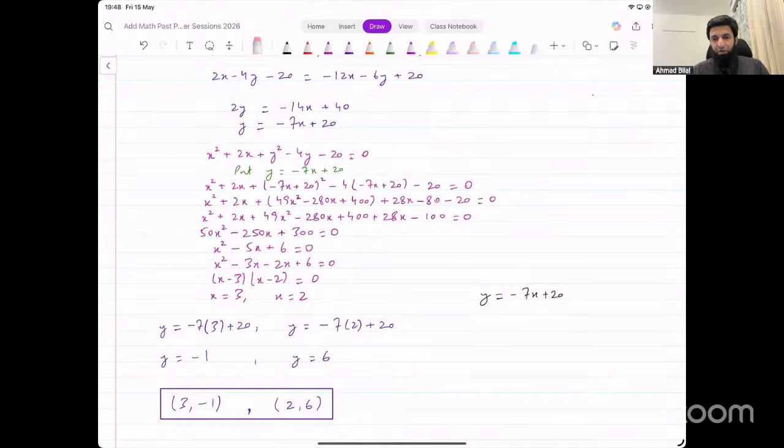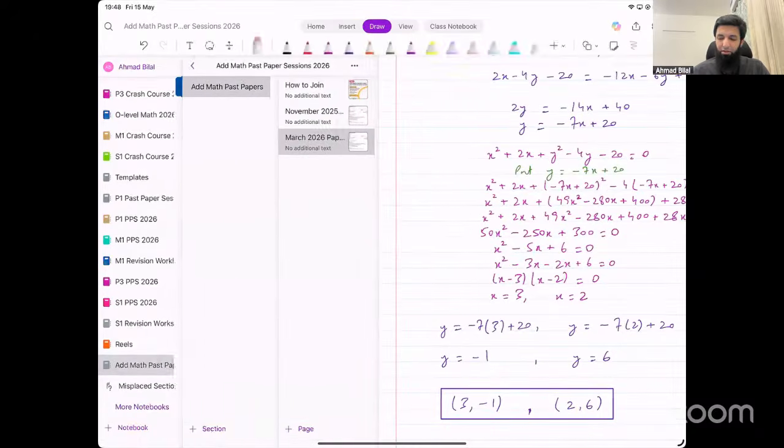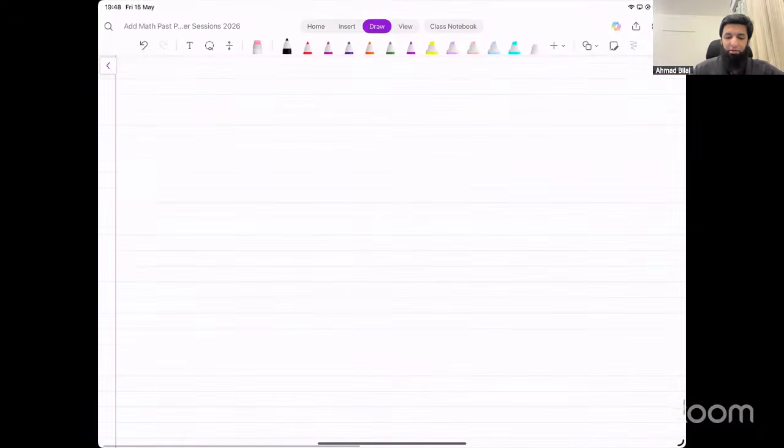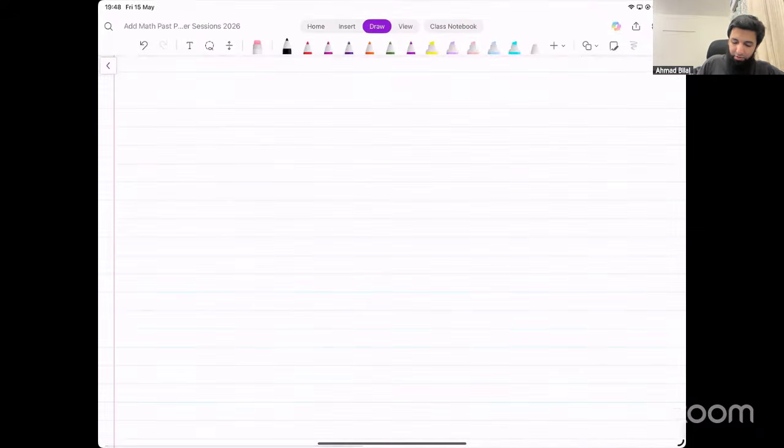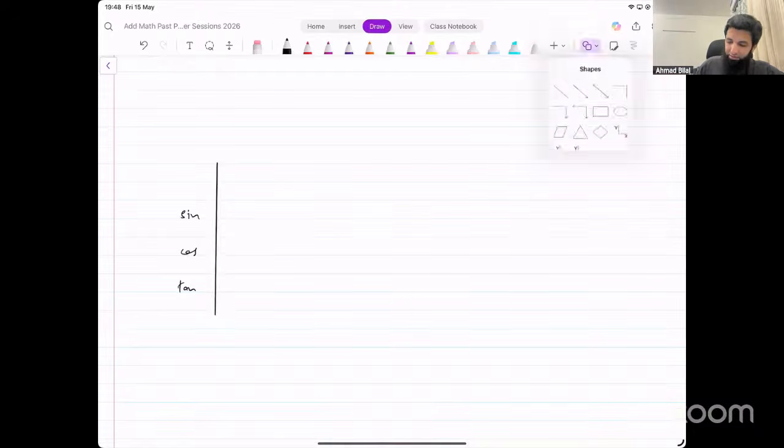Yes, you are supposed to learn those values for sine, cos, tan for paper one. You should remember them. There's an easy way to remember them. I'll just tell you here quickly. There's a very easy way to remember all of those values. This is sine, let's say, this is cos, and this is tan. Okay, so an easy way to memorize those values is this.